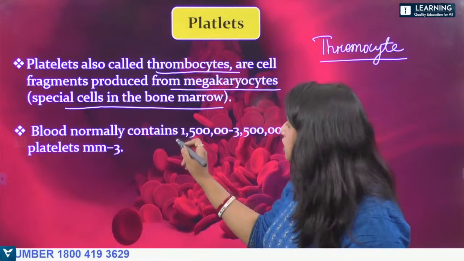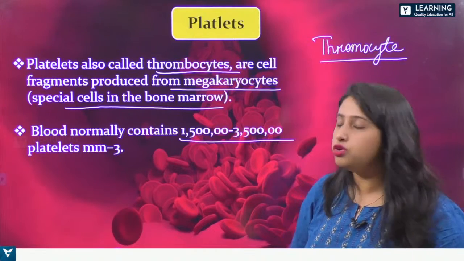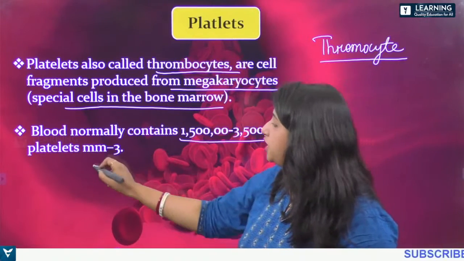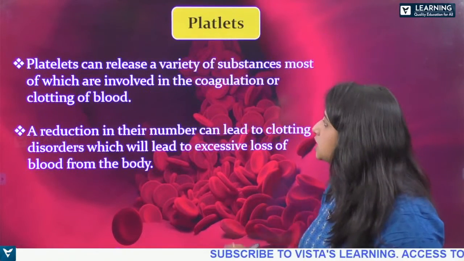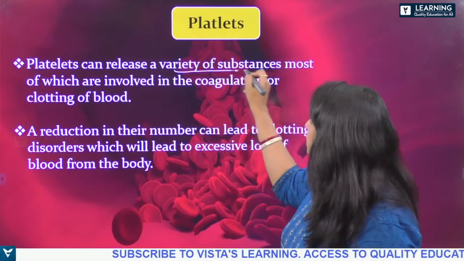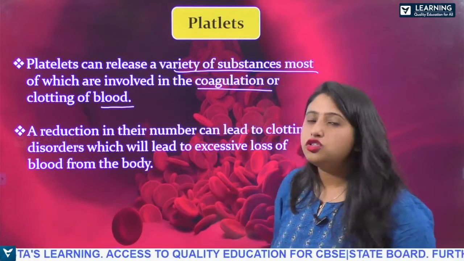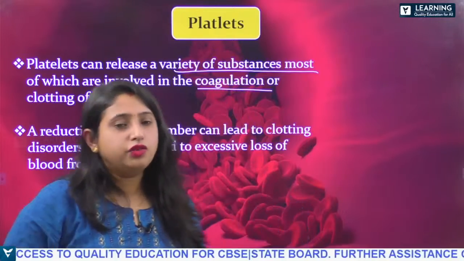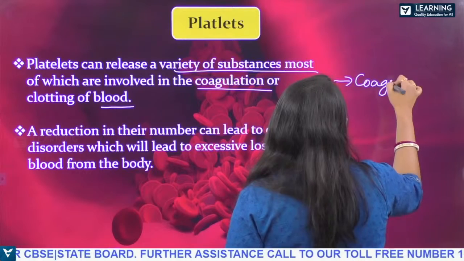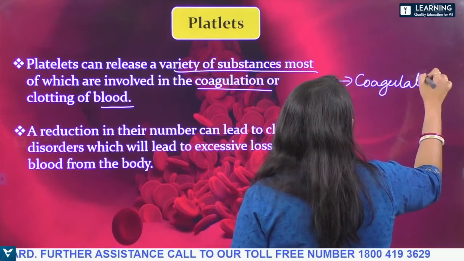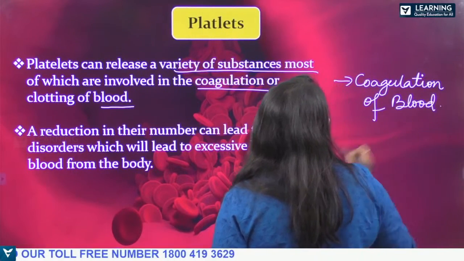So blood normally contains what? Blood normally contains 1,50,000 to 3,50,000 platelets. This is the number of platelets in the blood. Next, see that platelets can release a variety of substances, most of which are involved in the coagulation of blood. So platelets release a variety of substances, but most are involved in what? Coagulation of blood.